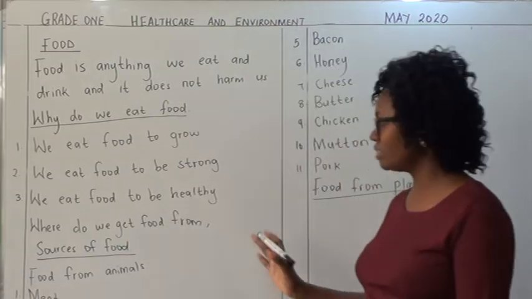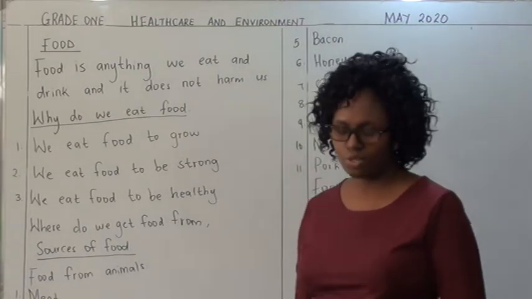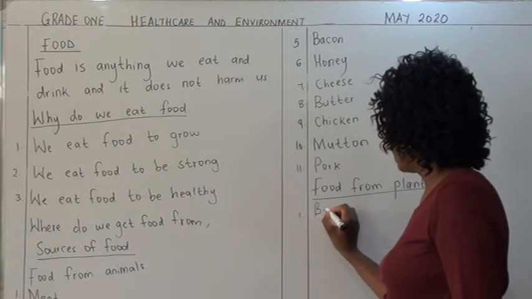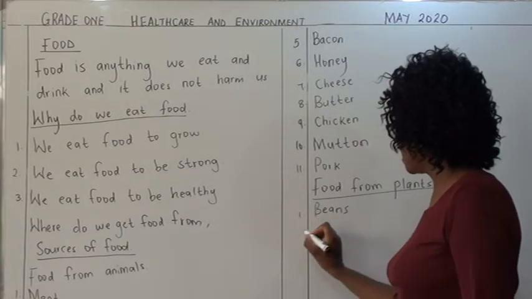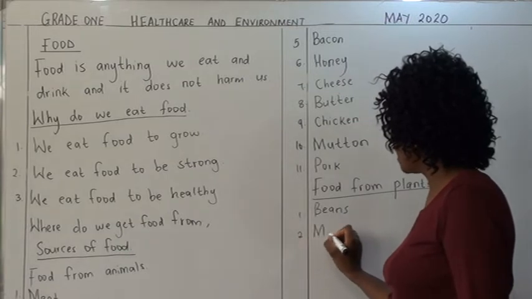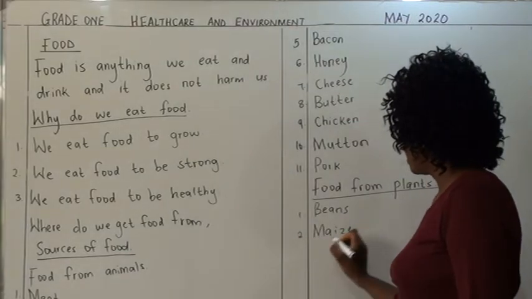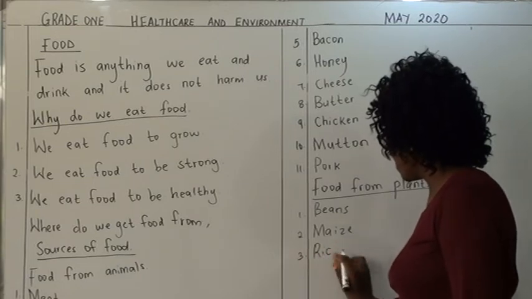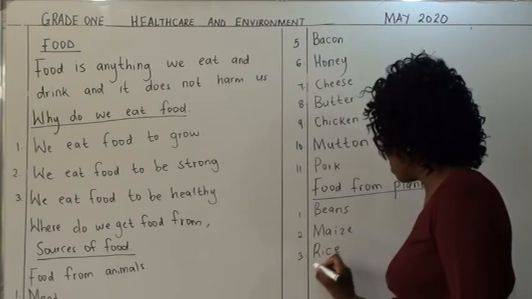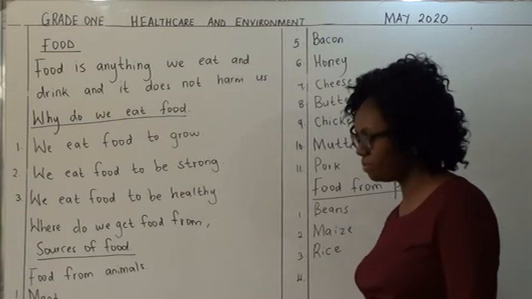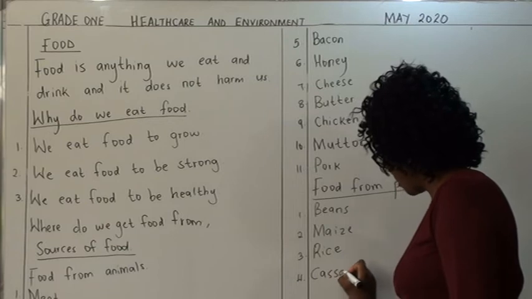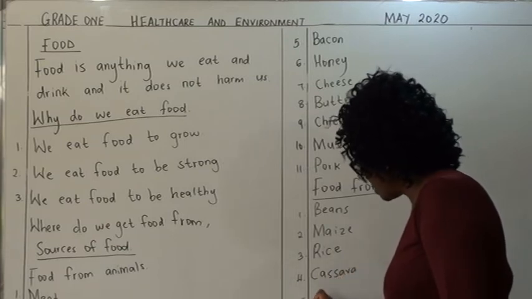Now we are talking about the food crops, the ones that we eat. We have like beans, maize, rice. I'm just going to give you some of the examples because there are so many foods that we get from the plants. Cassava, potatoes.